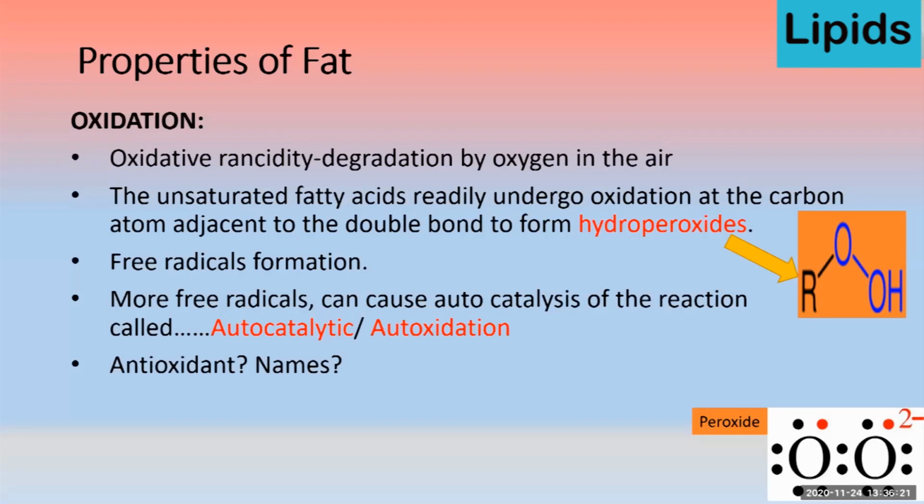So simply, oxidation is caused by the presence of oxygen that results in the production of hydroperoxide. These hydroperoxides or free radicals speed up the reactions, and that is known as the autocatalytic or auto-oxidation process. So that you can say speeds up the oxidation of the stuff. So this oxidative rancidity is mainly associated with the degradation by oxygen of the double bonds of unsaturated fatty acids. They can be cleaved and result in the formation of free radicals.